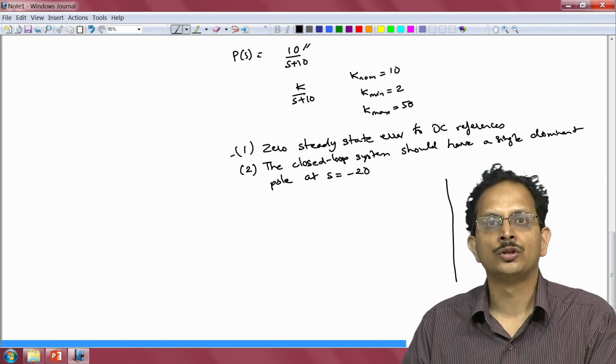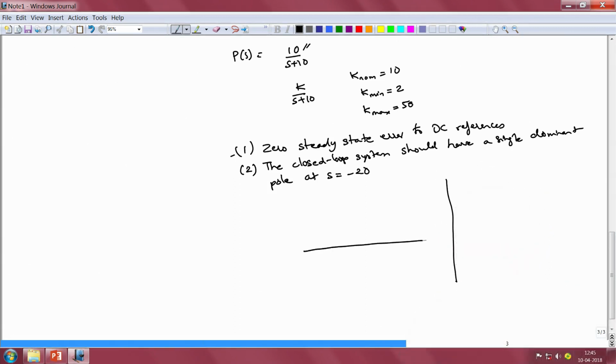To do that, let us use root locus as our design tool of choice. So, the root locus plots the real part of s versus the imaginary part of s, and we know that the plant has a pole at s equal to minus 10. One of the requirements of the closed loop system is that it should have 0 steady state error to DC references, and this in turn implies that we need to include an integrator as part of our controller. So, if we have a 1 degree of freedom controller here, then the controller should include an integrator as well.